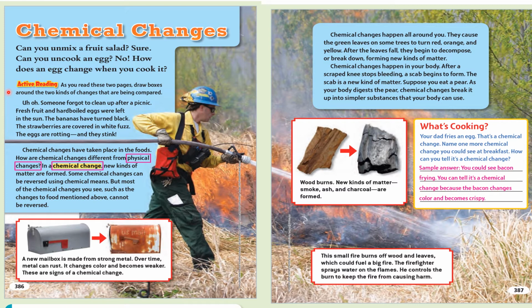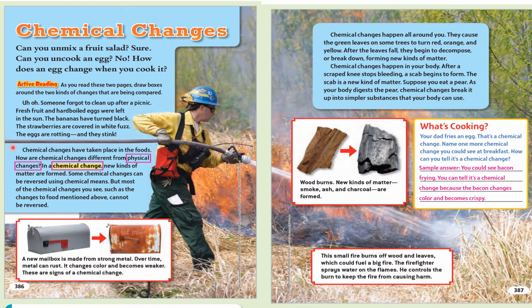How are chemical changes different from physical changes? In a chemical change, new kinds of matter are formed. Some chemical changes can be reversed using chemical means, but most of the chemical changes you see, such as the changes to food mentioned above, cannot be reversed.